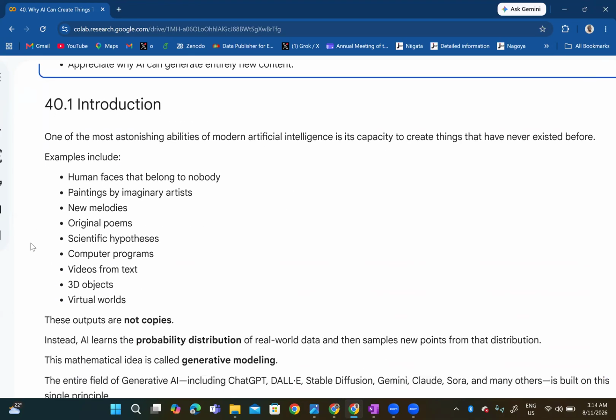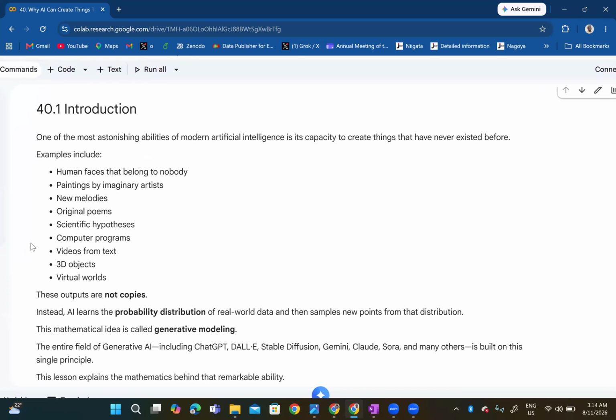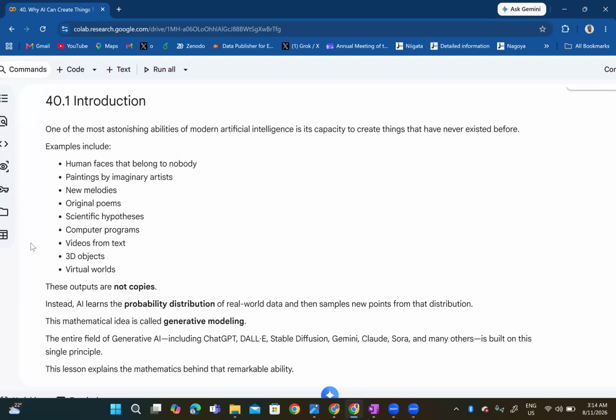That's why you can tell AI to generate a flying lion, which is not realistic in real life, but it can put the ideas together. So, by way of introduction, one of the most astonishing abilities of modern artificial intelligence is its capacity to create things that have never existed before. Examples include human faces that belong to nobody, paintings by imaginary artists, new melodies, original poems, scientific hypotheses, computer programs, videos from text, 3D objects, virtual worlds.